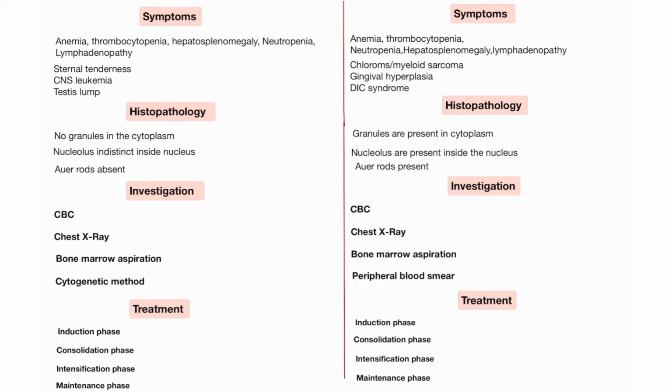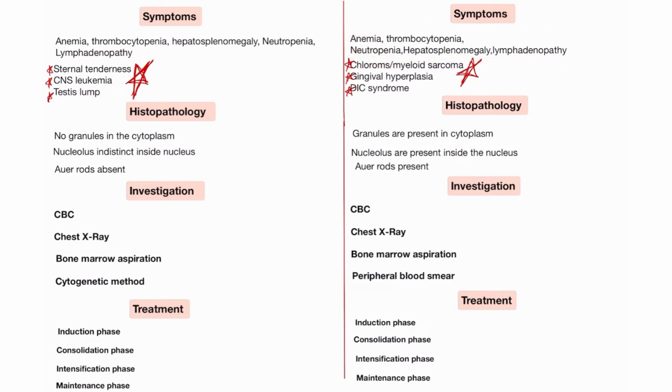But in an acute myeloid leukemia patient, you will find chloroma or myeloid sarcoma, gingival hyperplasia and DIC syndrome. These are the characteristics present in acute myeloid leukemia. So please learn these three characteristics. They are not common; they are characteristic of acute lymphoblastic leukemia, and these other three are present in acute myeloid leukemia. The upper symptoms appear in both cases.